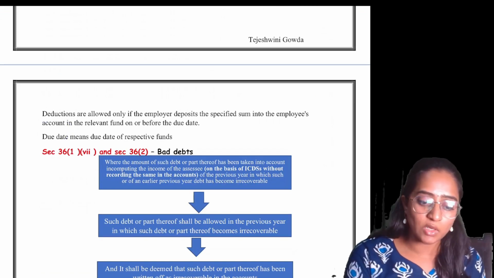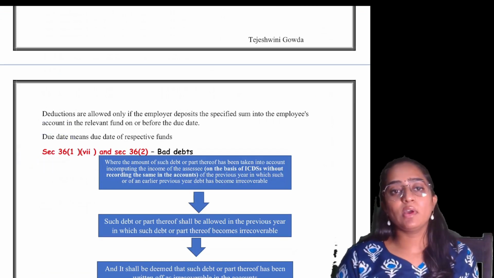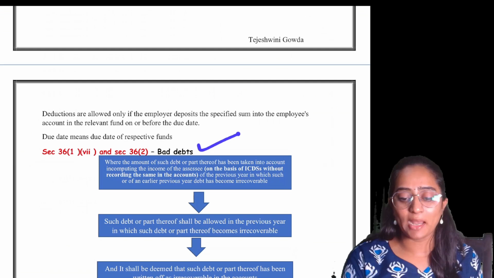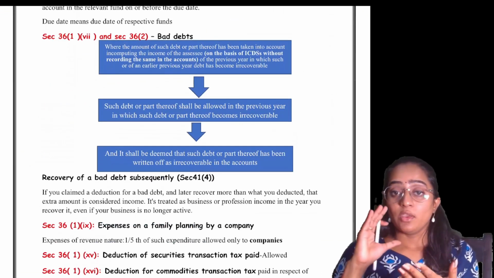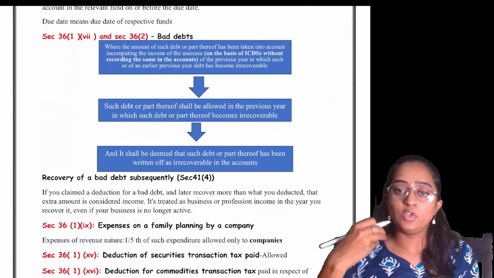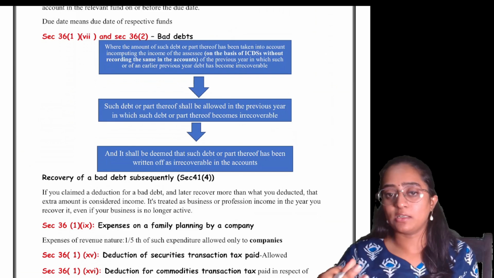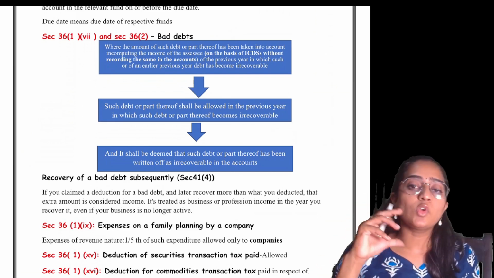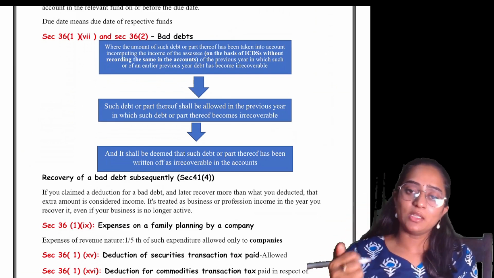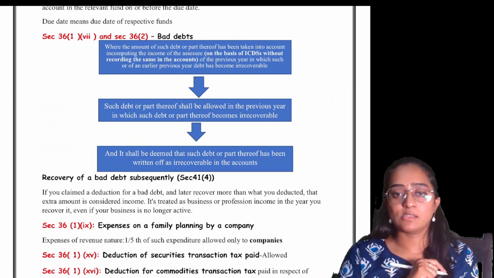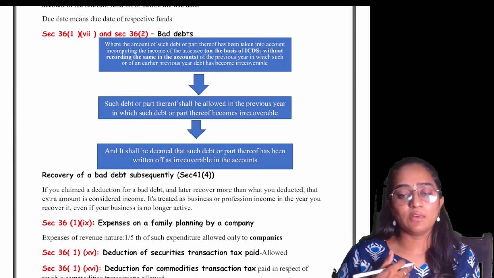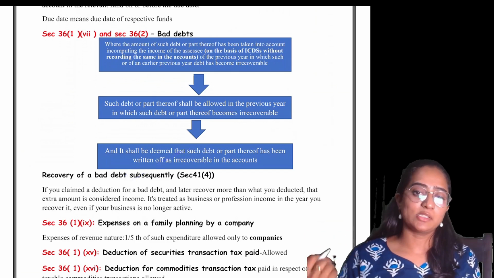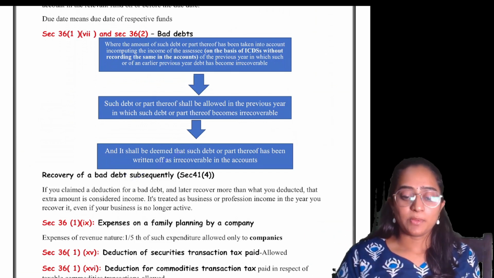Clear? Section 36, subsection 1, clause 6 speaks about bad debts. In order to get bad debts, first of all, you should have done some sales. There should be some debtors. If that sale is already recorded as your income, then the bad debts will also be allowed as expenses. Clear? Subsequent recovery of the bad debts will be considered as your income, and it will be added to your PGBP.